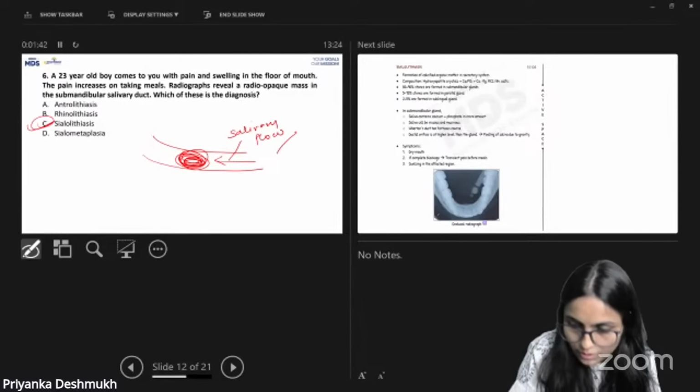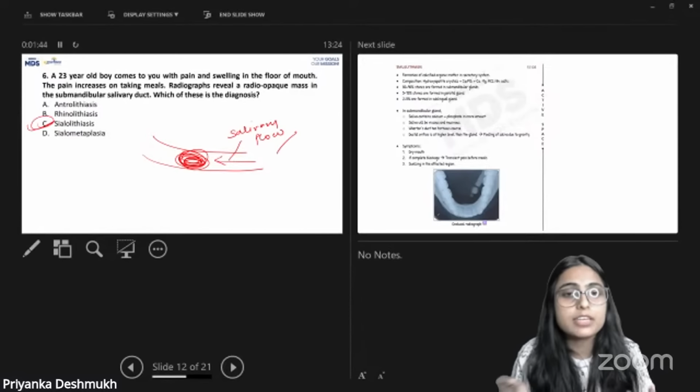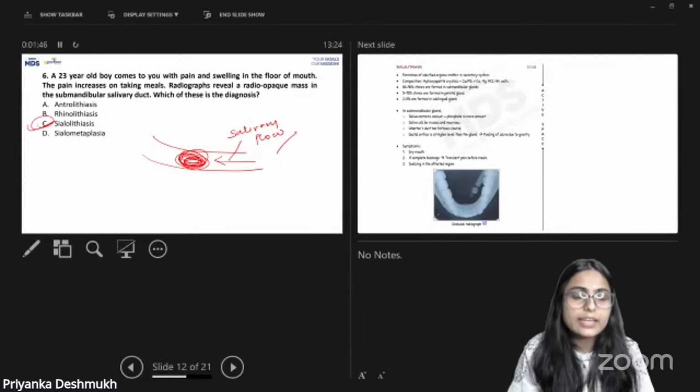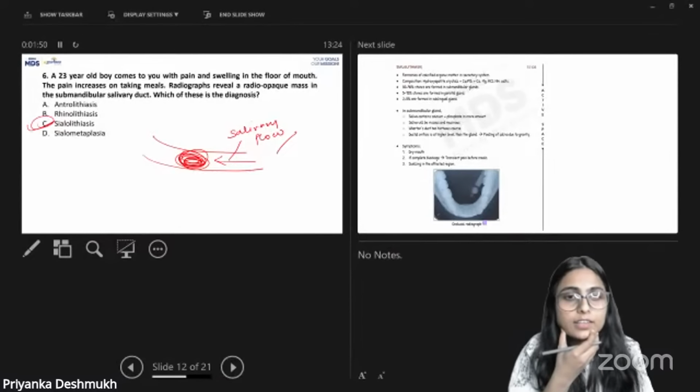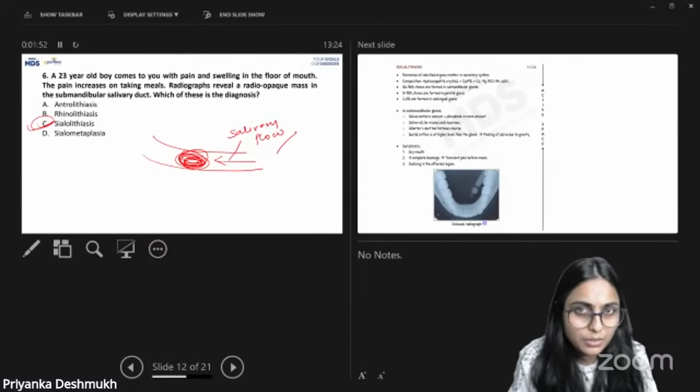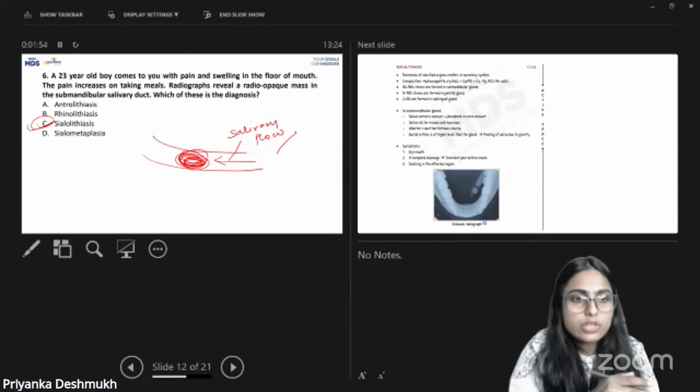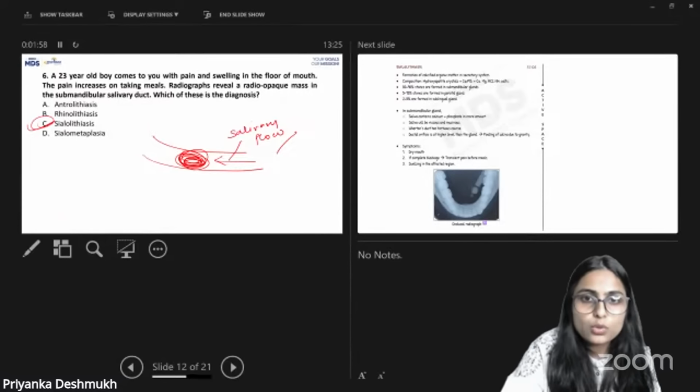That is why the patient will have pain and swelling in the gland.